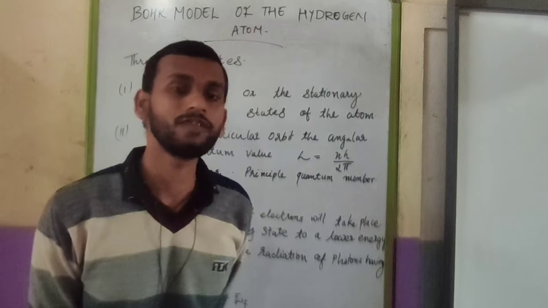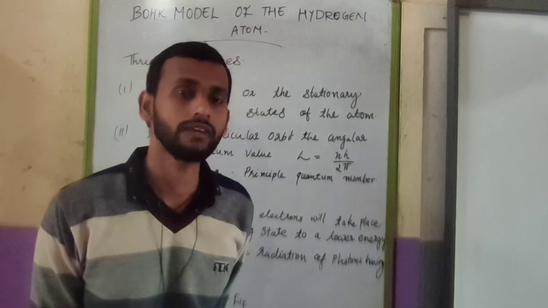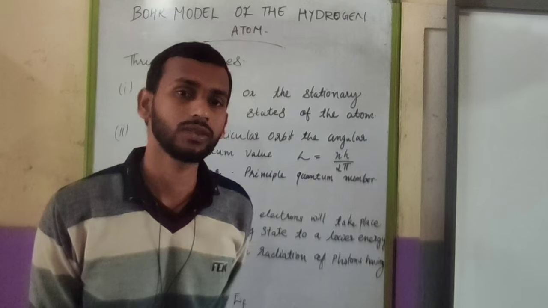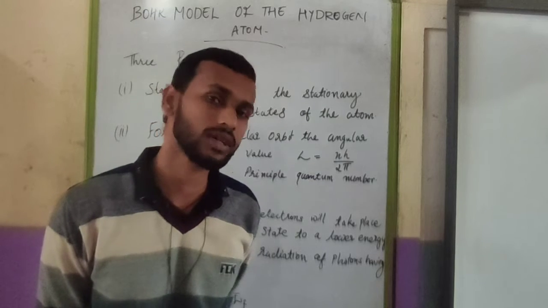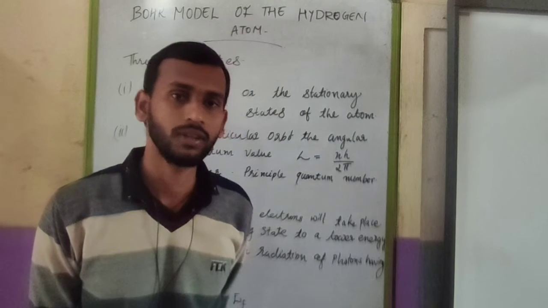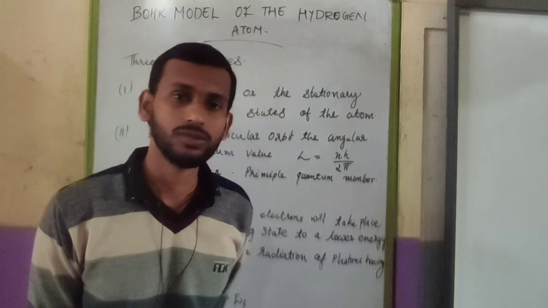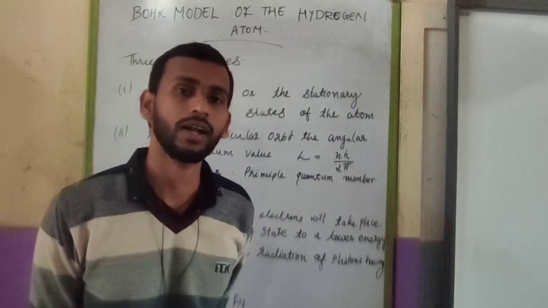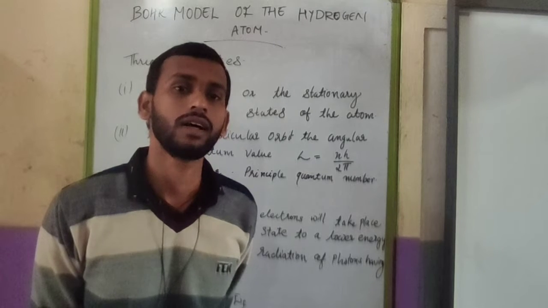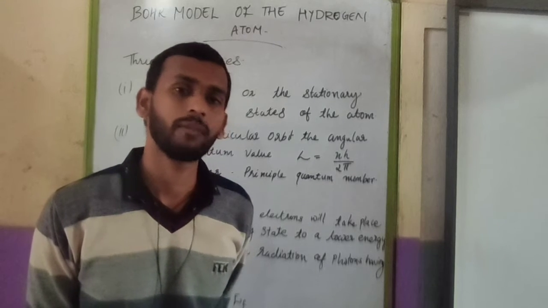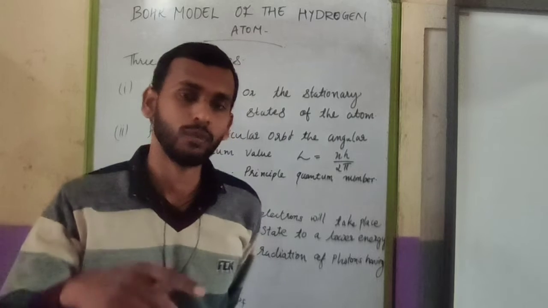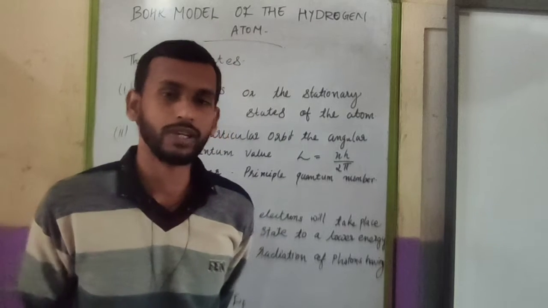There will be an inward force, a pulling force towards the center, towards the nucleus. So the path of the electrons will be a spiral one, and at the end the movement will end there in the nucleus.